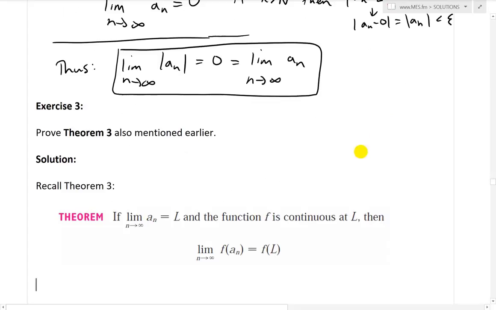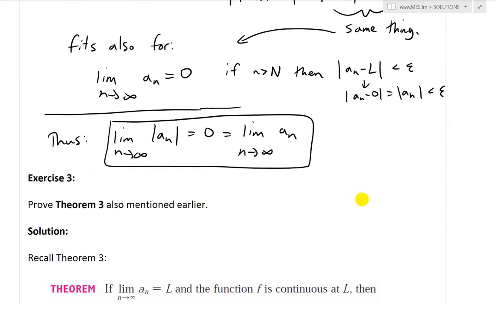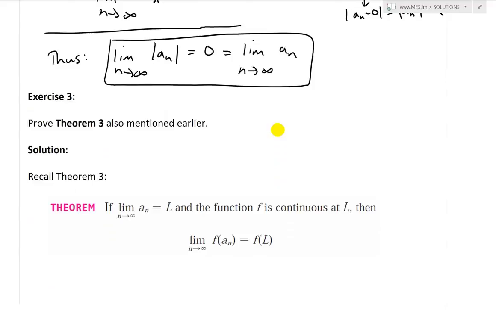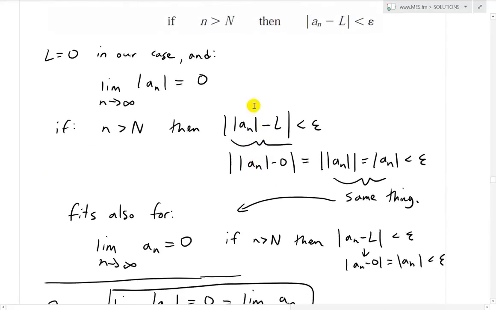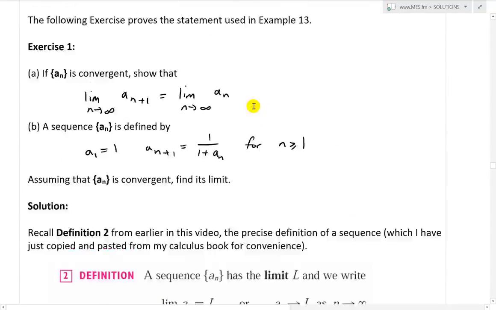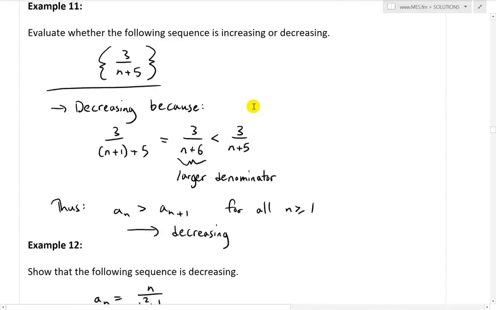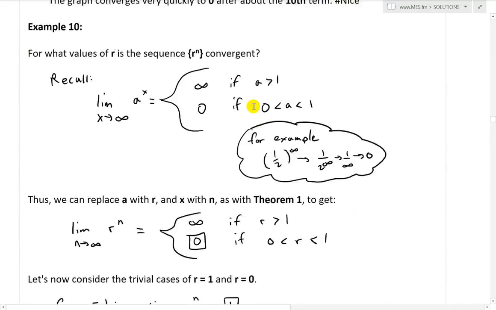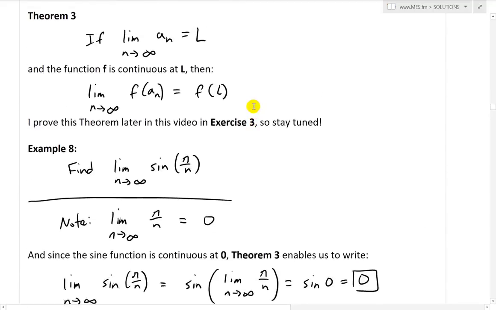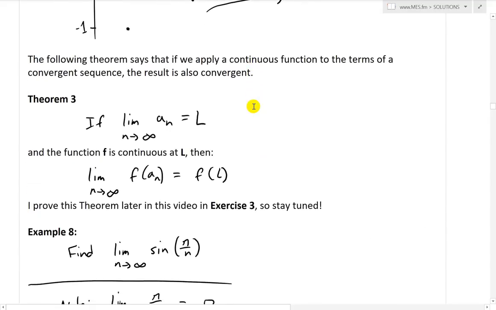Now let's look at exercise 3, and this one looks at proving theorem 3, also mentioned earlier. Let me just quickly scroll over there to see where it was first brought up. Let's see where this one is. Example 211, monotonic sequence. And there is theorem 3. So if the limit as n approaches infinity of a_n equals L, and the function f is continuous at L, then the limit as n approaches infinity of f of a_n equals f of L, and the keyword is continuous.